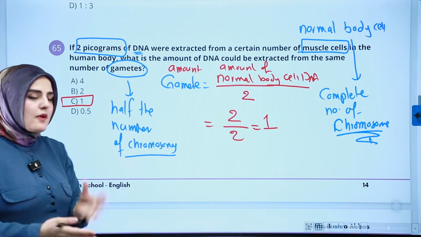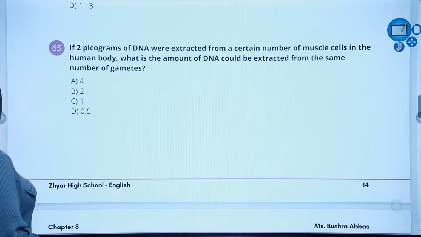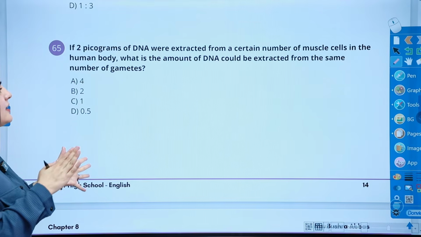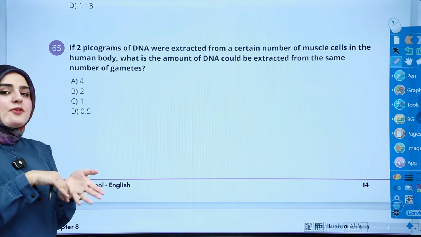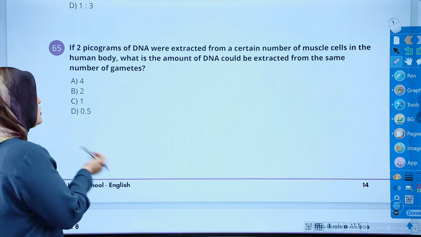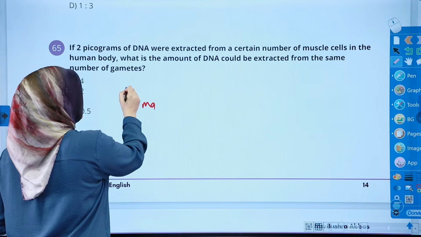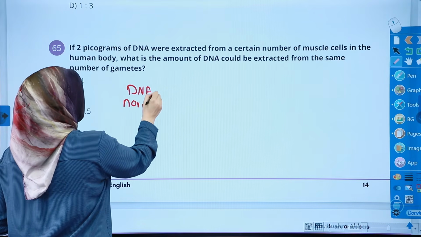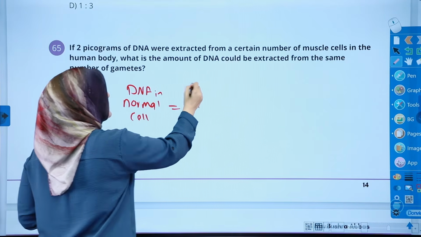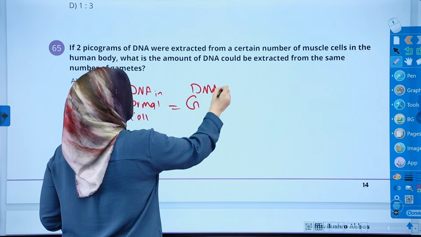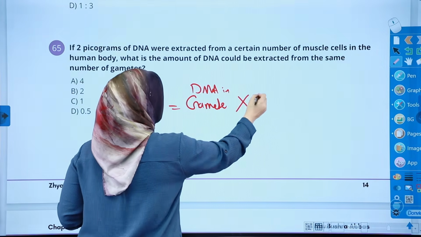What if, okay, write these notes for yourself because I'm going to erase it. What if instead they gave us the number for the gamete and they asked us for the normal cell? Let's write down: DNA in normal cell equals DNA in gamete times 2.